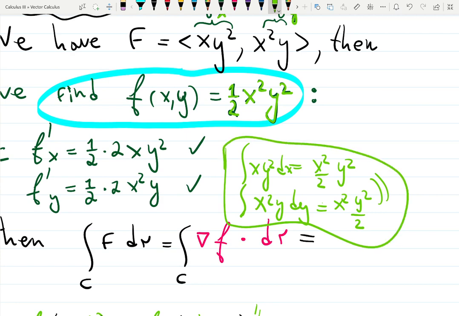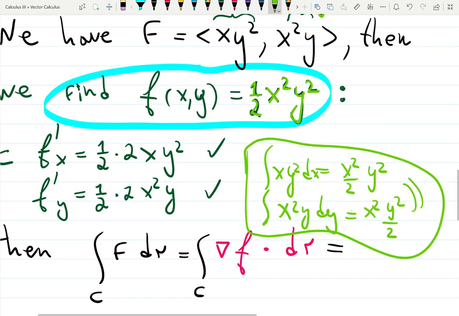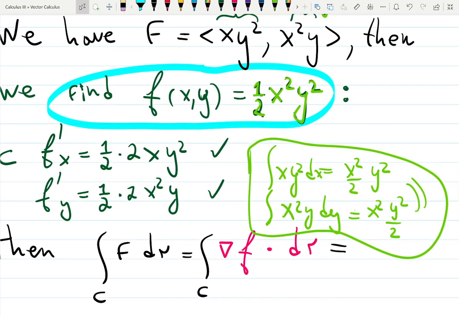Yes? So you said we can only find the gradient if we know that F is conservative, but how do we know F is? Oh, that's an amazing question. Navi is asking, how do we know if it's even conservative? We're going to give you an amazing formula called Green's theorem, the last chapter of exam 3. You will love it, it will be the best problem in the exam. Green's theorem will explain how to check that a field is conservative. What if you spend 3 days finding the antiderivative, and it doesn't even exist because it's not conservative? That will be an interesting idea to discuss.